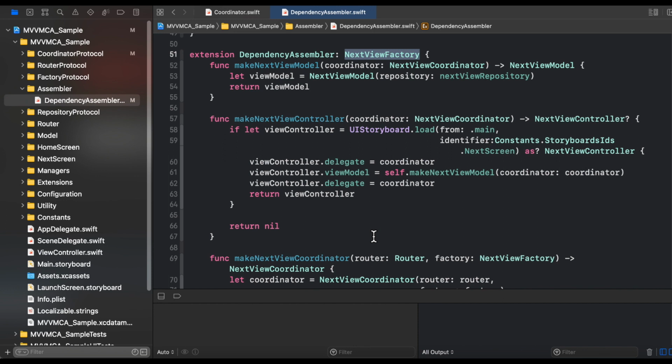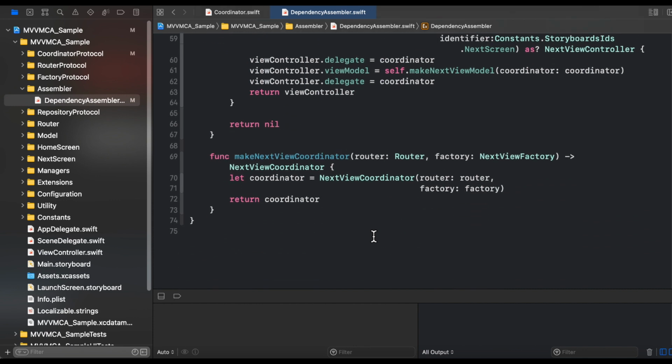So for the solution of that particular thing, what you can do is create a logical separation between all the dependency assemblers in terms of the logical sections of your application. For example, for a particular logical section like the home screen, you can create a dedicated dependency assembler. For another part, you can create another dependency assembler. In that way, you would be able to separate your dependency assembler into multiple sections or parts. Or you can do one more thing, you can use extensions also. So whatever suits your need, you can divide your dependency assembler according to that.